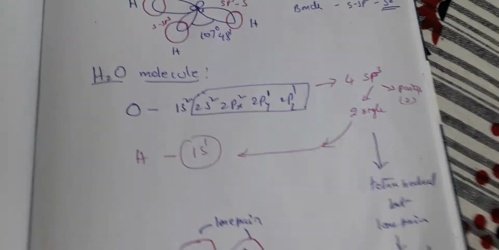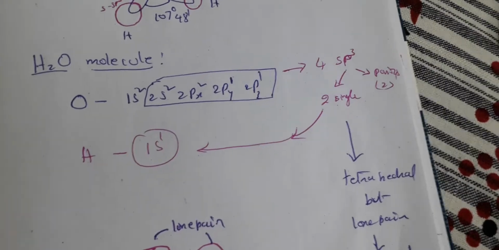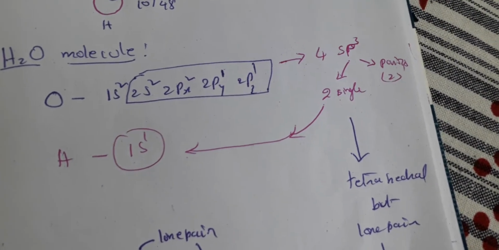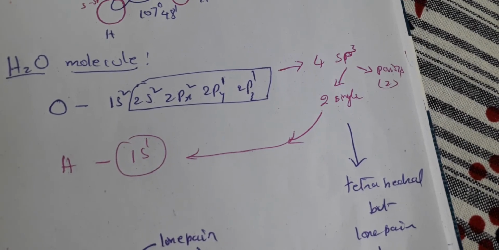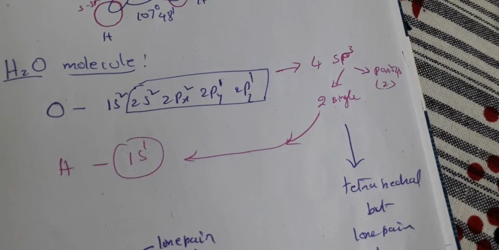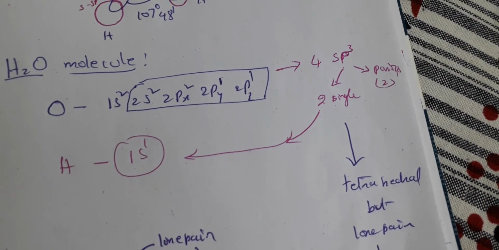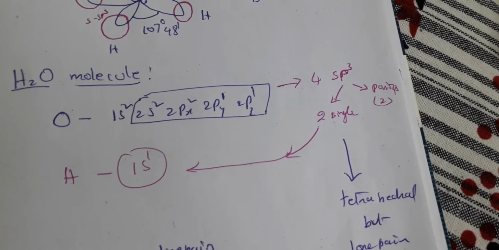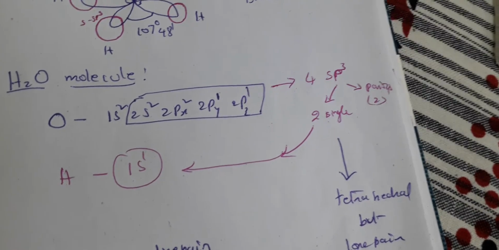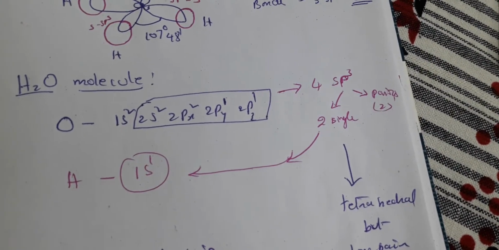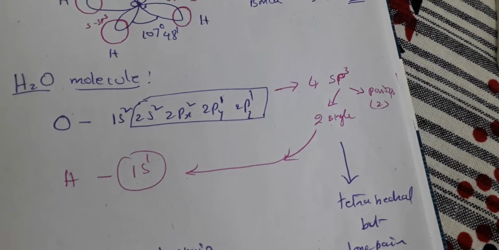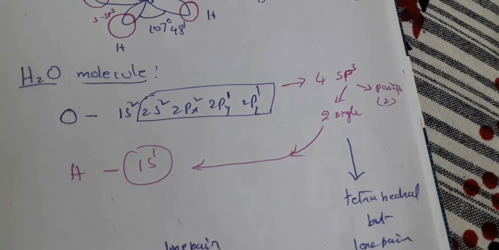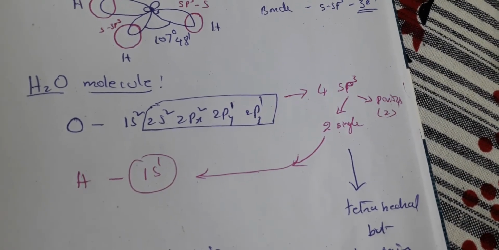Now let's move on to the water molecule, H2O. For oxygen, the configuration is 2s2, 2px2, 2py1, 2pz1. Again s is combined with p, and 4 sp3 orbitals are formed. In this, 2 orbitals have paired electrons, that means 2 orbitals have a total of 4 electrons, and the remaining two orbitals each have one single electron, thus forming a total of 6 electrons.